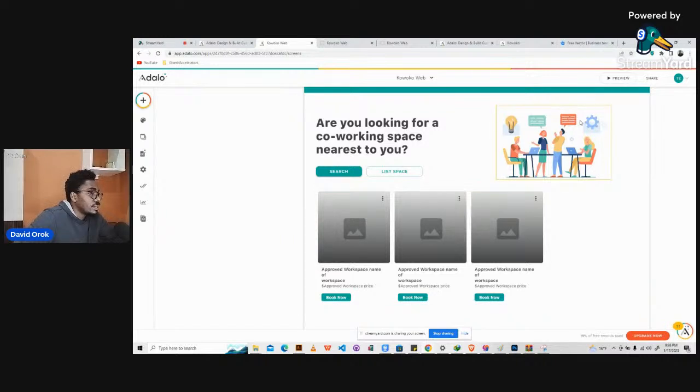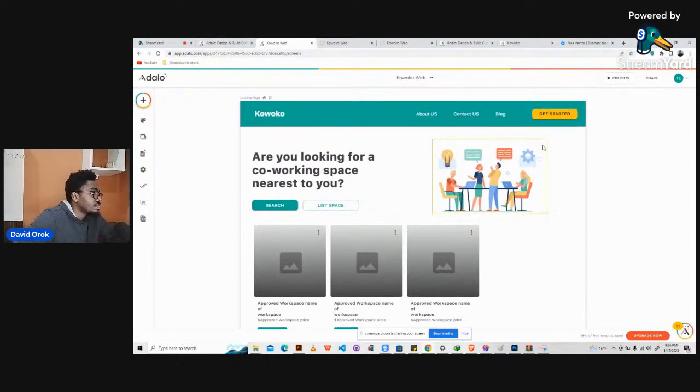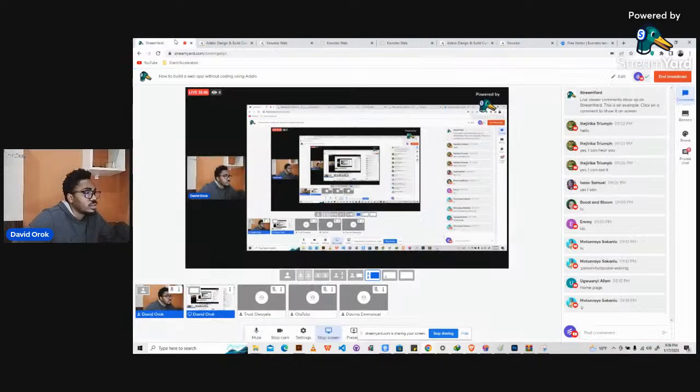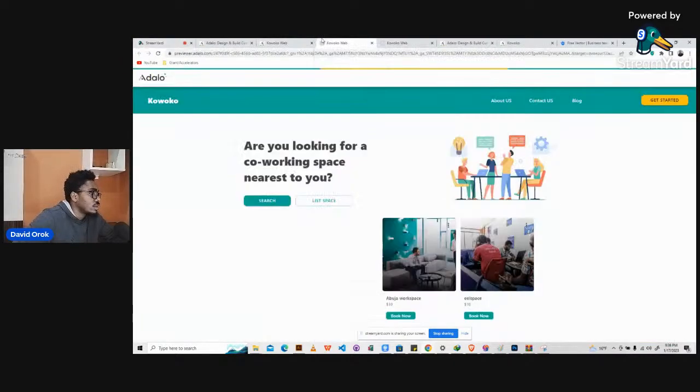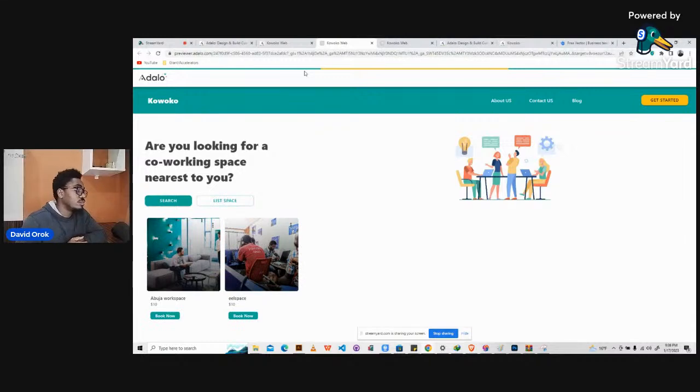The next thing we're going to do is go ahead and create something else. Normally, for this kind of application, like what we did in Kowoko, right? Let me see if we have any issues here. No, we don't. Let me reload this. In the other application, the mobile aspect of Kowoko, what did we have?